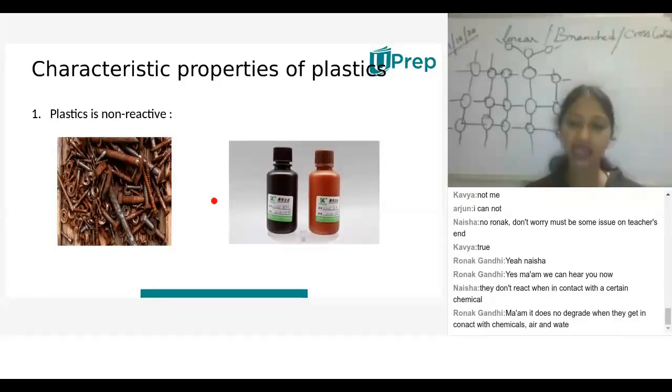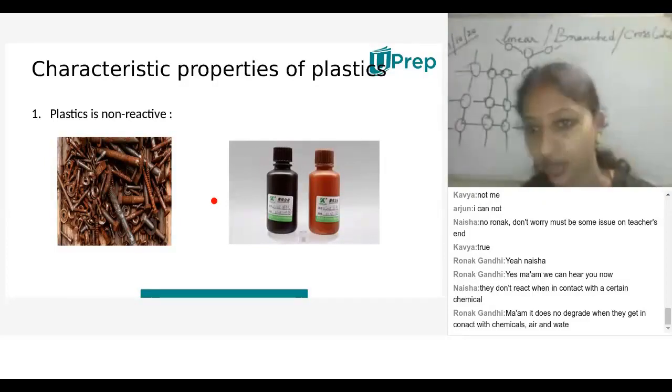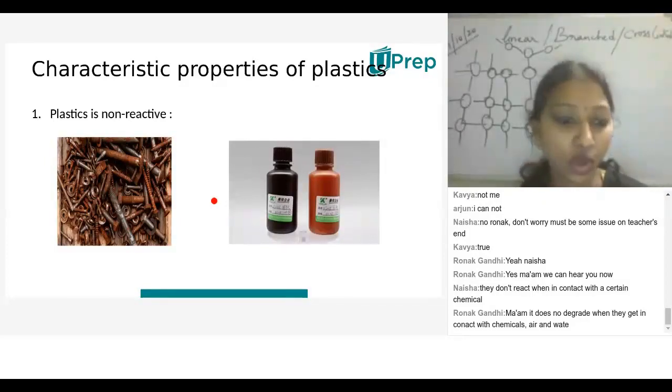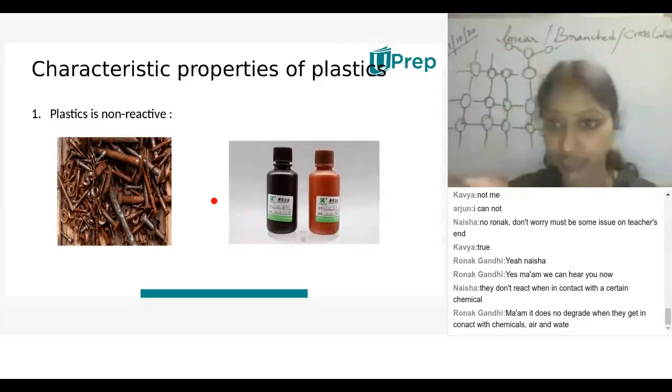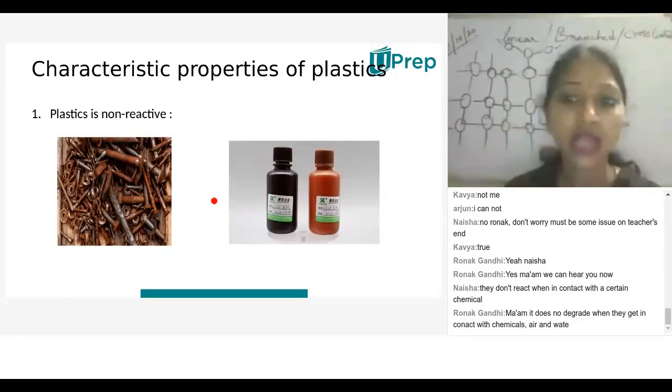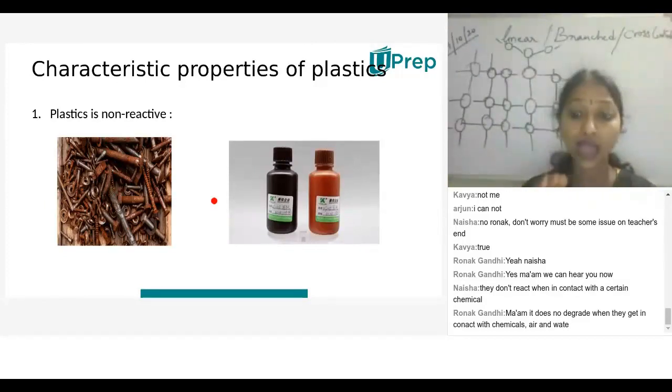When we preserve any container like pickles or any other thing, they won't corrode and they won't give any pungent odor. And especially when we go to the laboratory, we can see that almost all the reagent bottles are made of plastics. But some chemicals cannot be stored in plastic because those chemicals are highly reactive. But here plastics are non-reactive. If there were any chance of reacting with other chemicals, then we couldn't store them. But plastics are friendly things with which we can store many things. We can see their durability. The lifespan is much longer when we compare with metals.